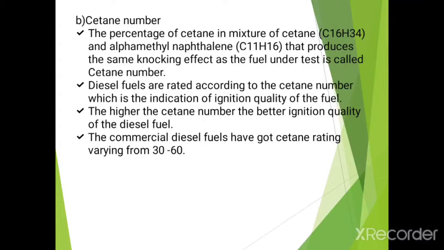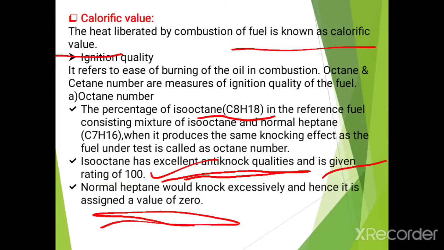The next is the cetane number. It is the percentage of cetane, whose chemical formula is C16H34, in a mixture of cetane and alpha methyl naphthalene that produces the same knocking effect as the fuel under test. That is called the cetane number. In the case of the octane number, the mixture is of isooctane and heptane.